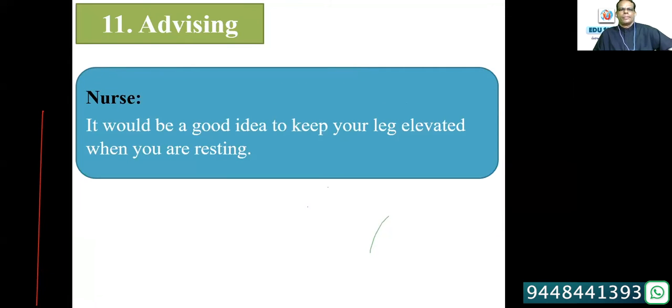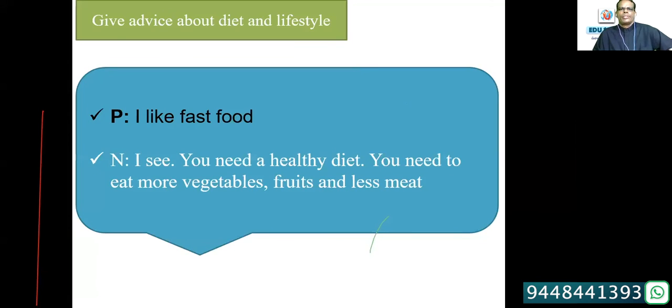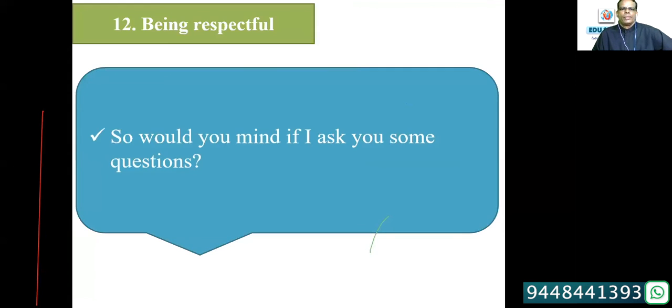The 11th one is advising. It would be a good idea to keep your leg elevated when you are resting. Give advice about diet and lifestyle. Patient says, I like fast food. So the nurse will have to say, I see, you need a healthy diet. You need to eat more vegetables, fruits, and less meat. Giving advice.